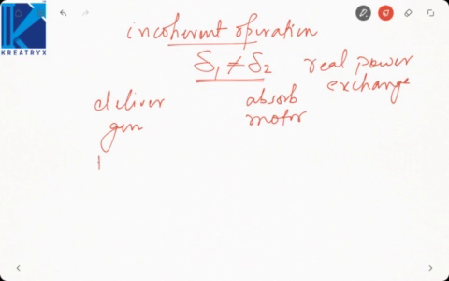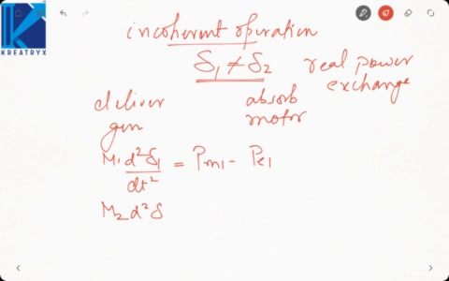Now the swing equation of the machines will be, let me write in terms of M only: M1 d square delta 1 by dt square is equal to Pm1 minus Pe1. Next, M2 d square delta 2 by dt square is equal to Pm2 minus Pe2. Now the machines will be arranged something like this.